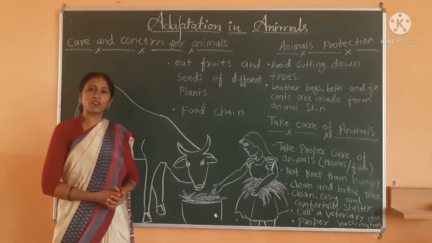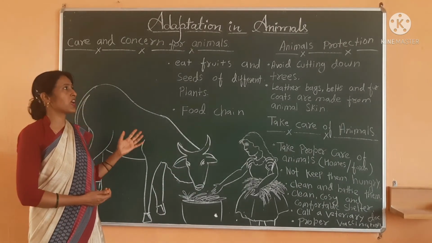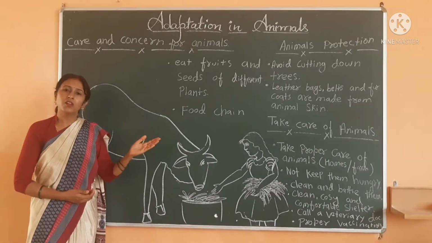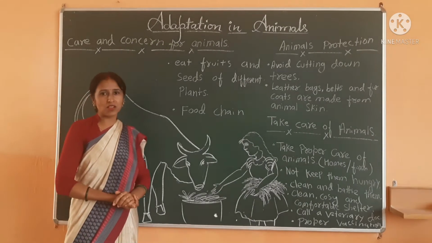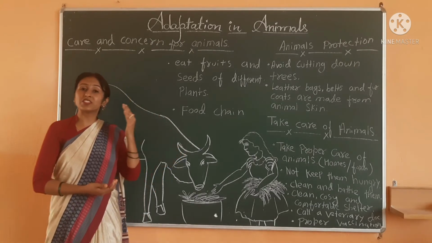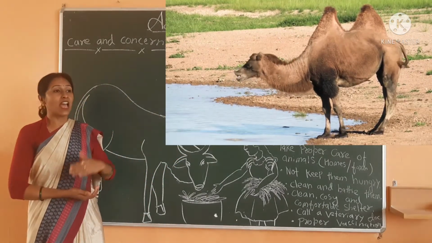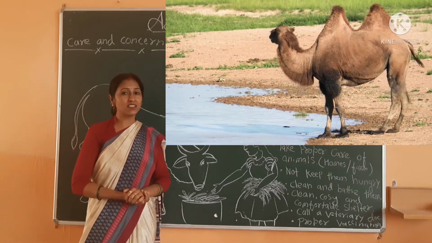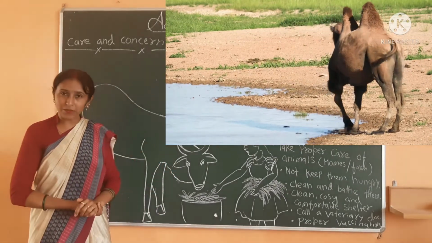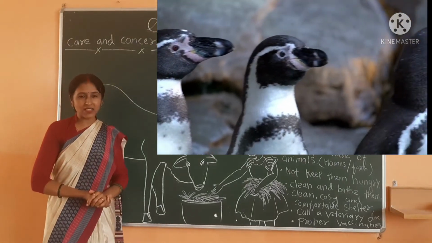So that's all for this chapter. We have covered lots of topics in this chapter. We started from the adaptation of animals: the animals living in desert areas, the animals living in polar regions, then aquatic animals, amphibians.